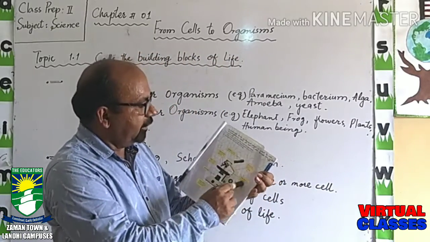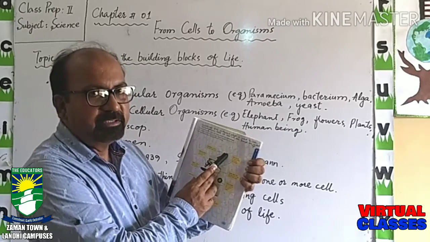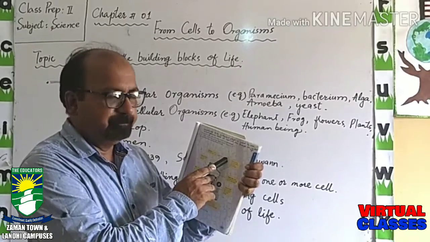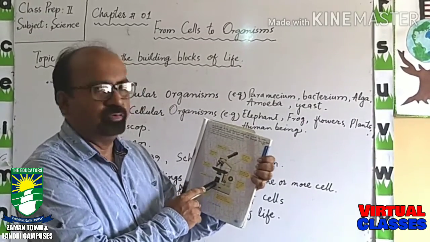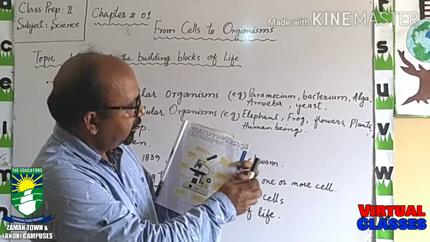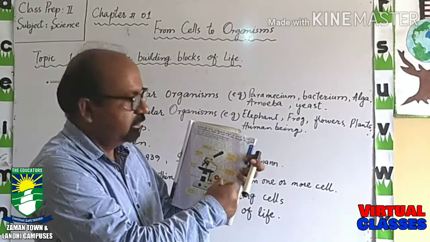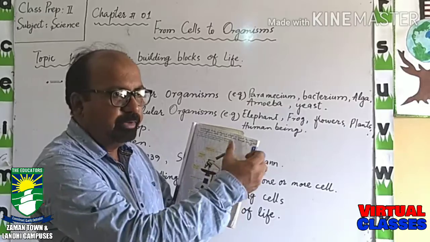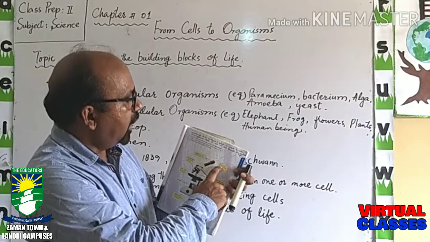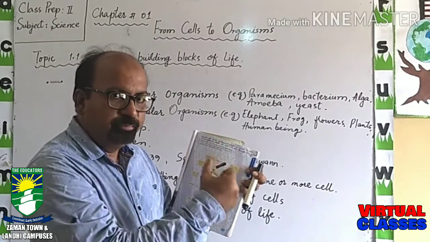Okay, so these are different parts of the microscope. This is the eyepiece. Eyepiece is the part through which we see into the microscope. And then it is the arm. This is the part by which we can hold the microscope and we can move the microscope according to our feasibility. So the arm can be held and it can be moved.